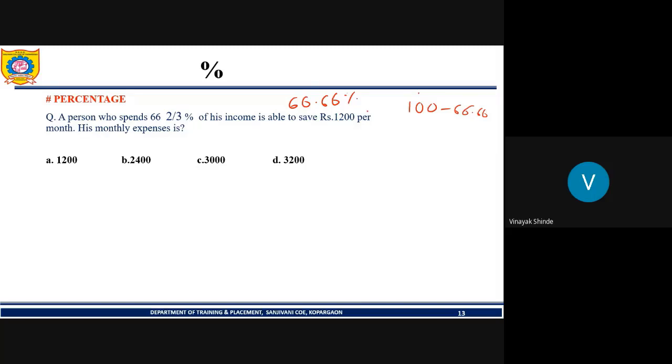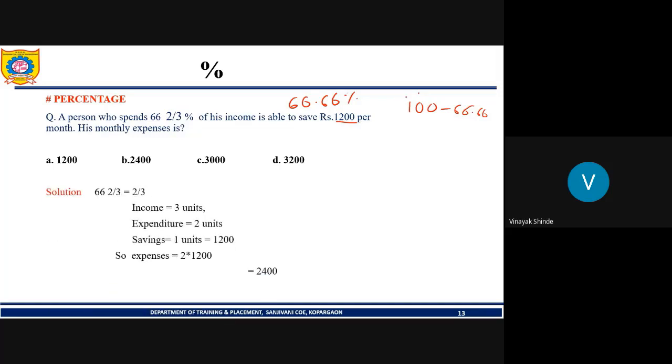Whatever the saving percentage is, it will be equal to 1200. You can solve it this way, or else you can do one thing. If income is 3 units, expenditure is 2 units.